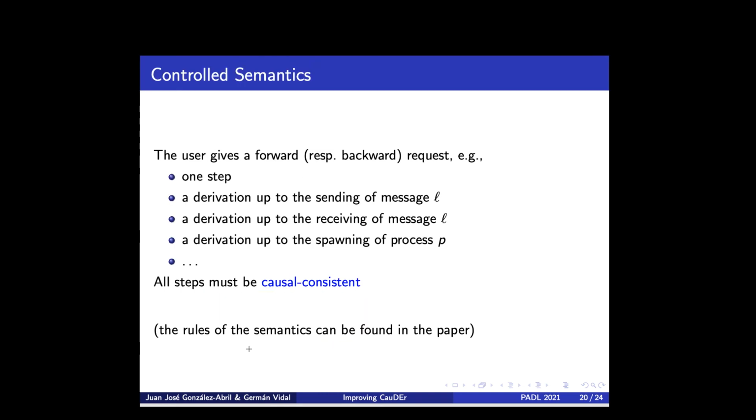Finally, we have the control semantics, where the user can introduce a number of requests, like go forward or backwards one step, or go forward up to the sending of a given message, or go backwards up to the sending of a given message, etc. The steps must be causal consistent, so one step forward might imply some more steps in other parts of the system, but this is transparent for the user. You can find the formalization of these semantics in the paper.